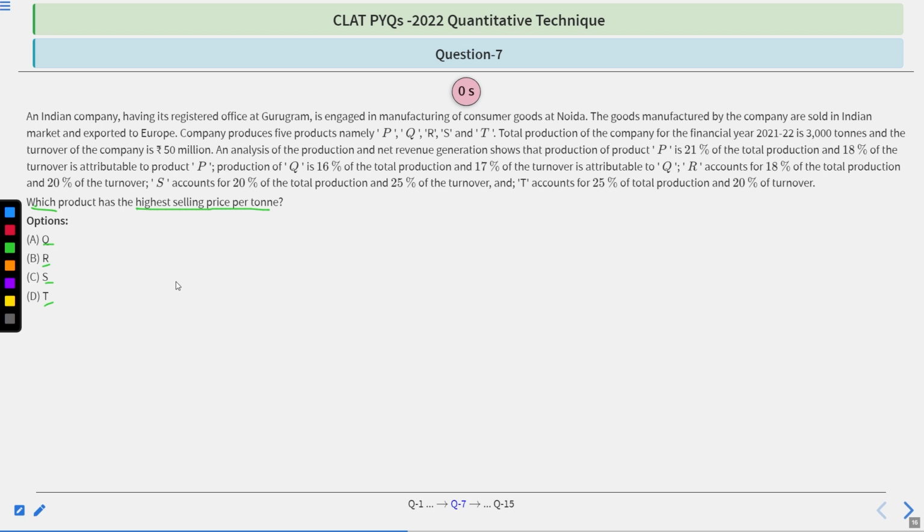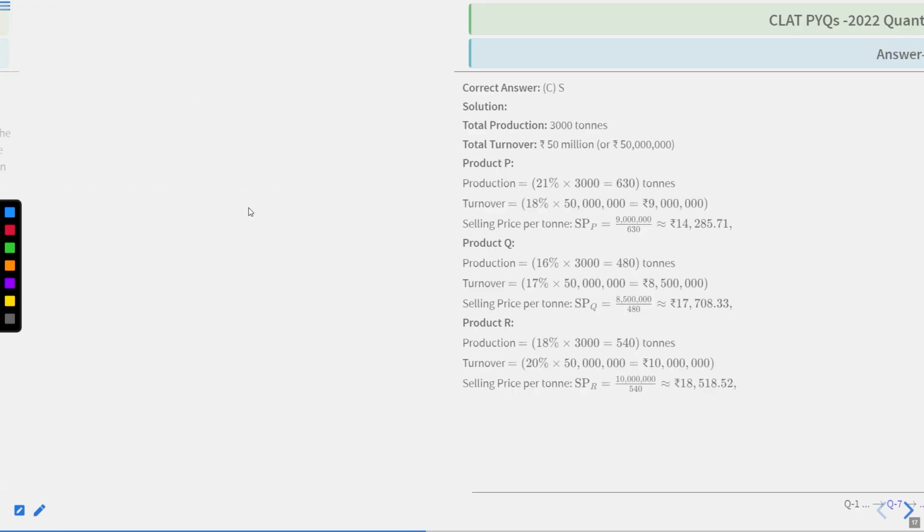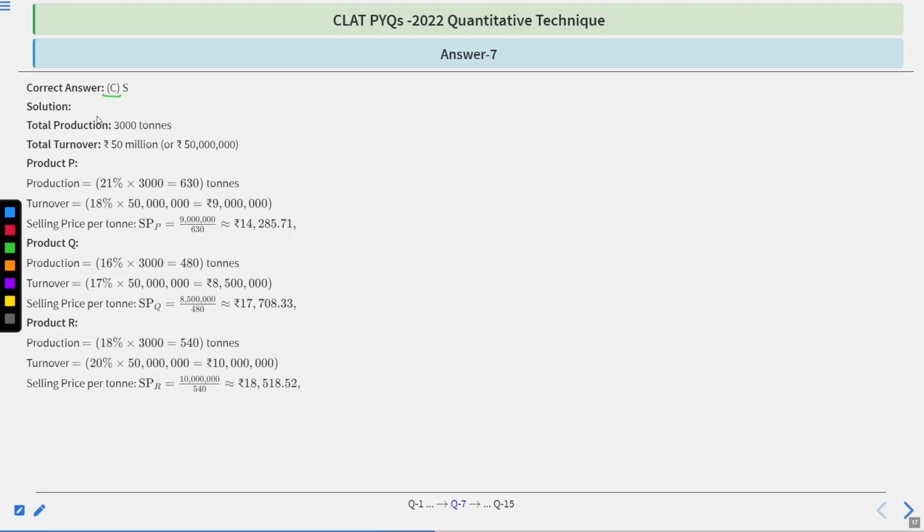I hope that you all marked your option. Let's move to its correct option and explanation. Option C is correct, means S. Let's see. Total production 3000 tons. Total turnover 50 million. Production of P, 21% of total production, means 630 tons. Turnover 18% of 50 million means this much. Selling price per ton will be this much, 14,285.71.